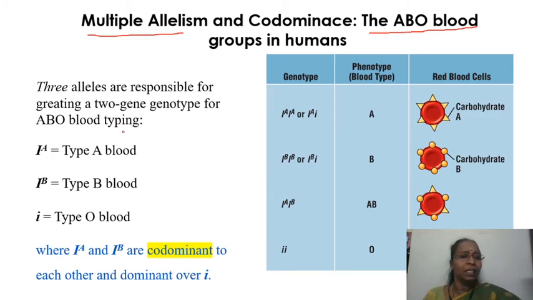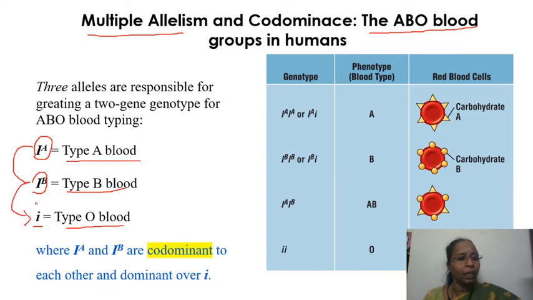In this, if this is IA, the bearer is going to be blood A. Okay, A blood group. If it is IB, this is type B blood, and if it is small i, it is going to be O blood group. In this case, these 2 genes are dominant over this one. IA and IB are dominant for this character. This is said to be a recessive one. These 2 are dominant for this one.